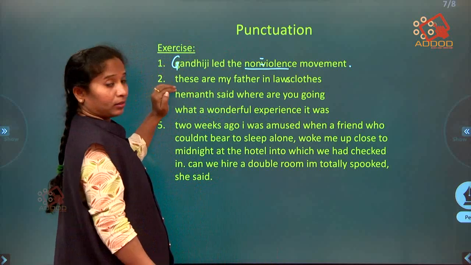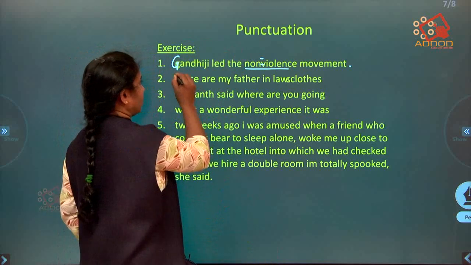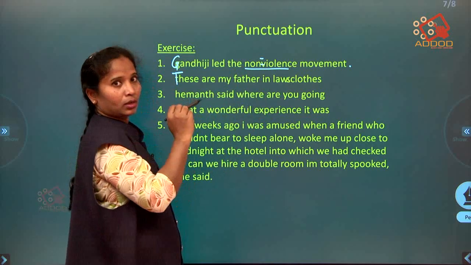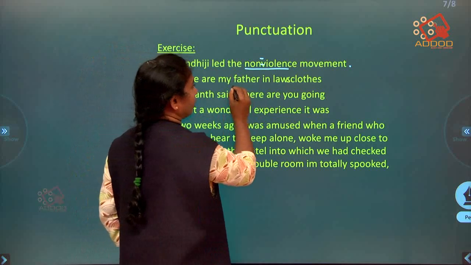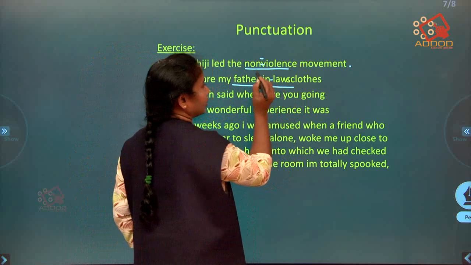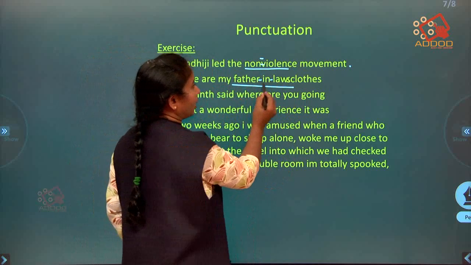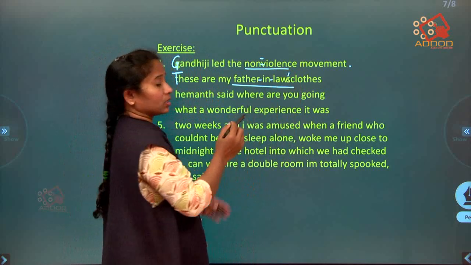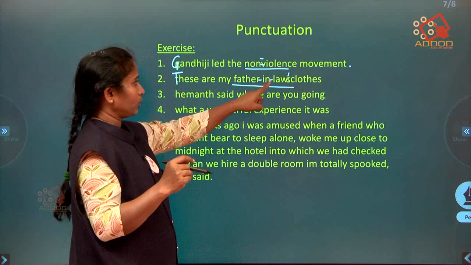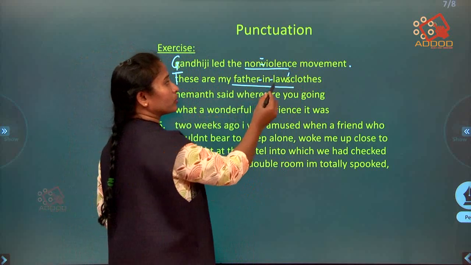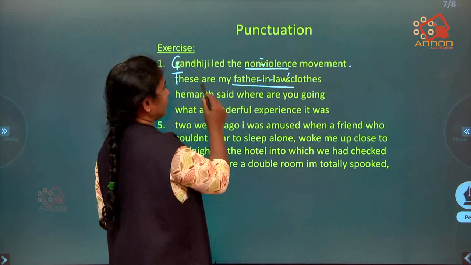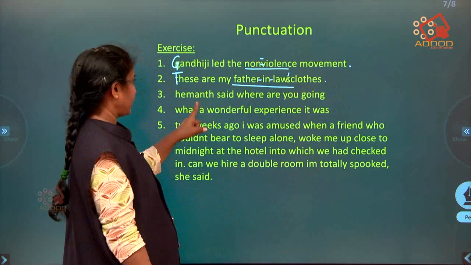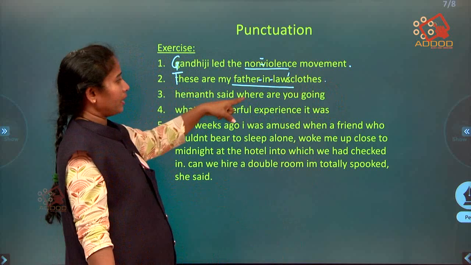Next, again the first letter should be capitalized. T should be capitalized. These are my father-in-law's clothes. Again you found a compound word here, father-in-law's. So you have to put hyphen marks here. And then for father-in-law's, you have to put an apostrophe, okay, because this is singular, only one father-in-law. So you have to make it possessive by using an apostrophe before the S. Okay, so these are my father-in-law's clothes. At the end of the sentence, you have to put a full stop. Next, Hemant said, where are you going?